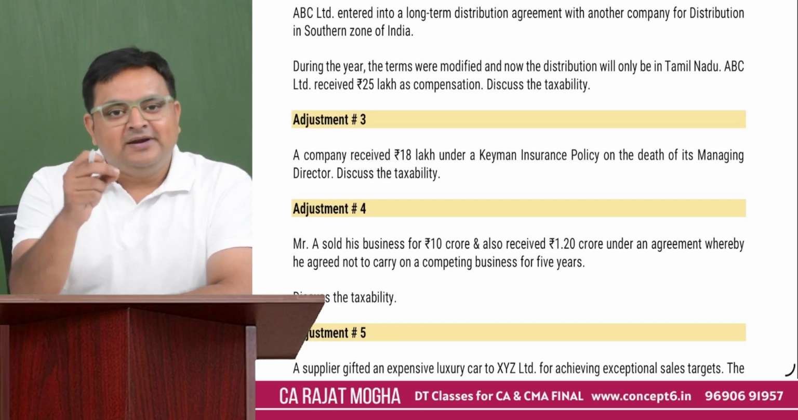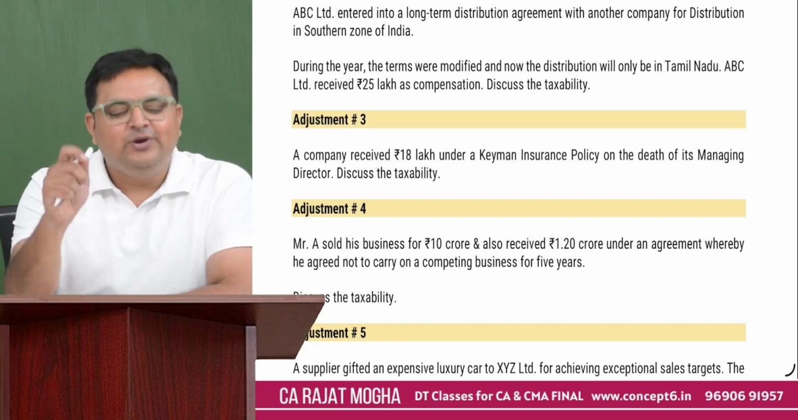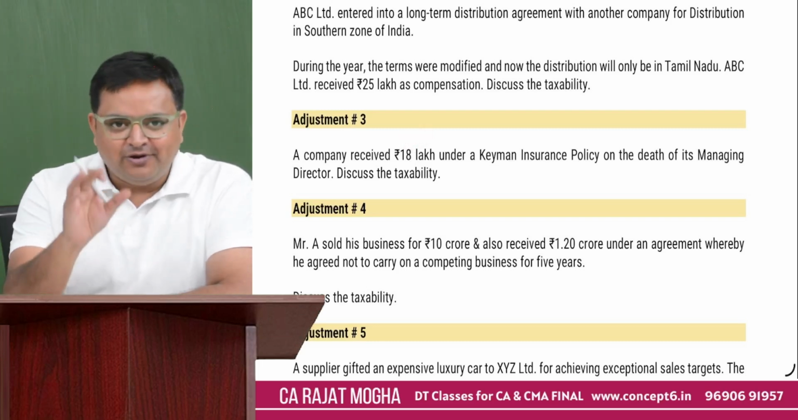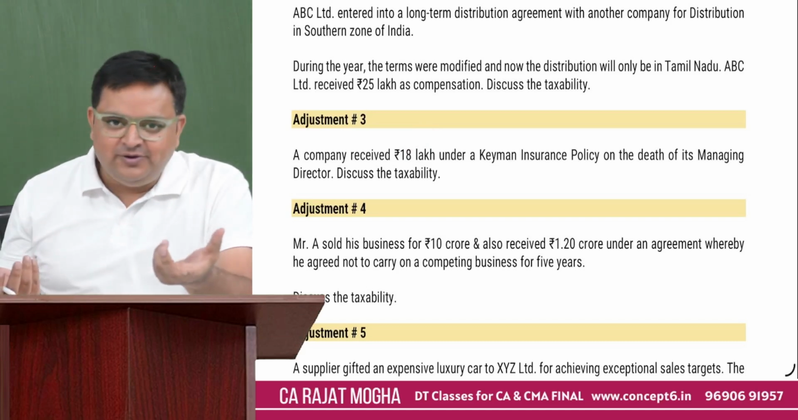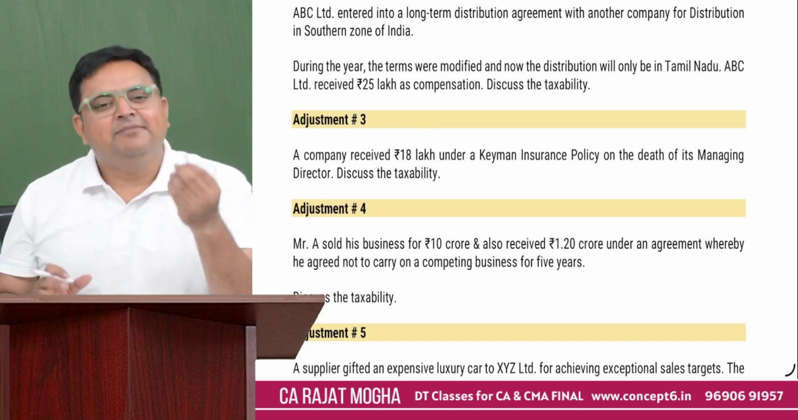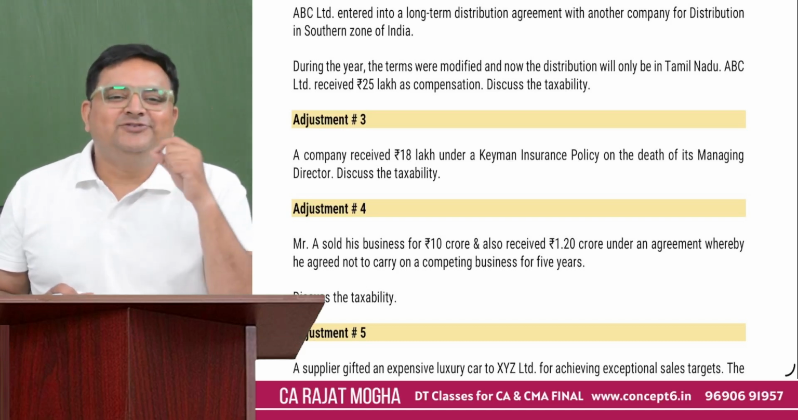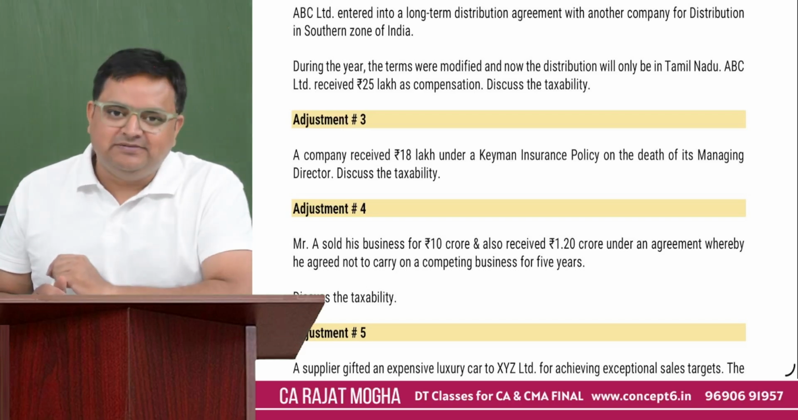Some students might get confused: sir, it is a death, so this is exempt. No, it is not exempt. It is duly covered under the charging section of PGBP. So 18 lakh should become your PGBP income. If it is already there in your P&L account, then it's good. Very nice. You don't have to do any adjustment, but you have to write a note that it is correctly credited. But let's say, for example, it is not credited in your P&L account. So please show this in your PGBP. Correct?